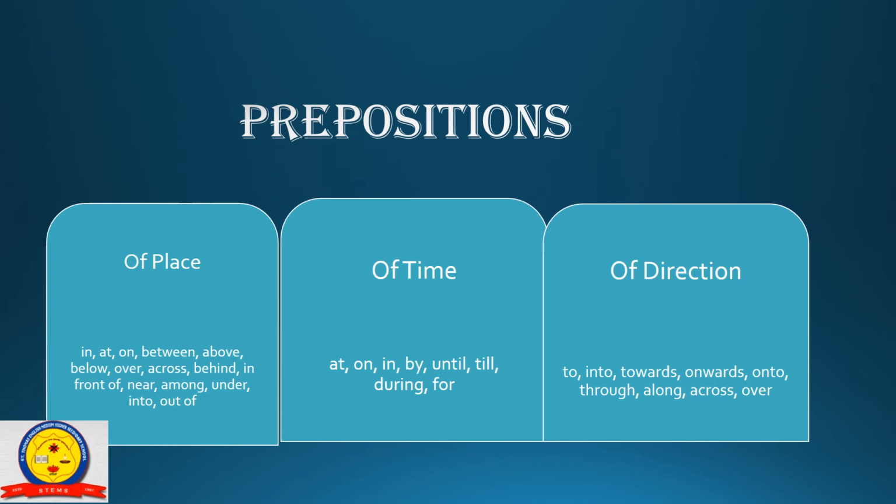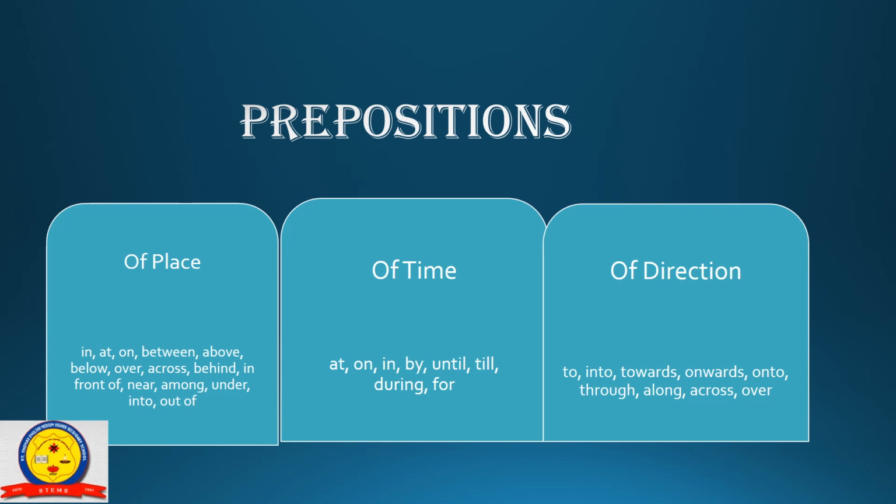That is called preposition of place. Preposition of time: at, on, in, by, until, till, during, for. Preposition of direction: to, into, towards, onwards, onto, through, along, across, over.